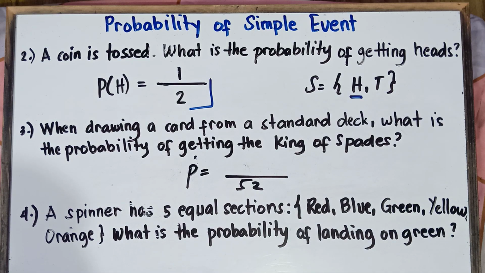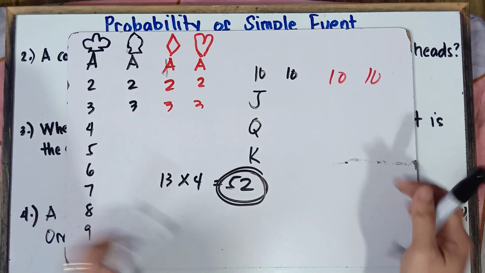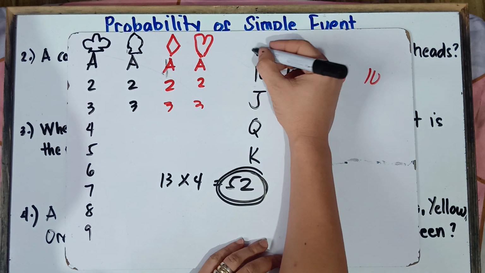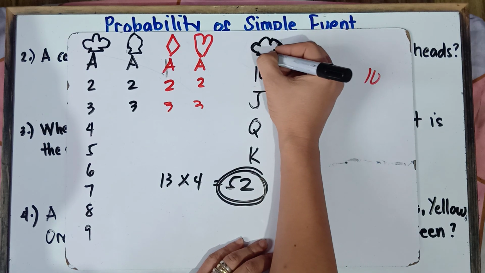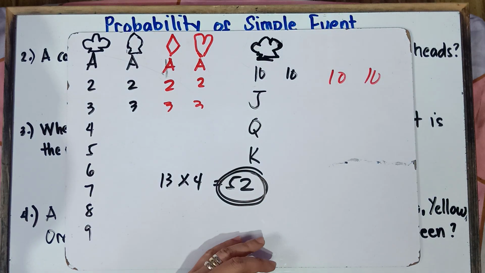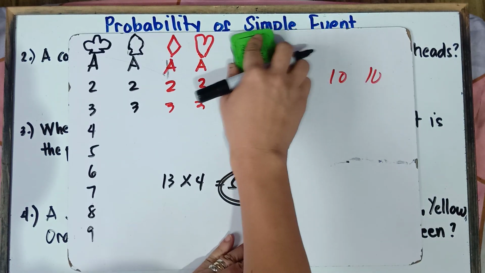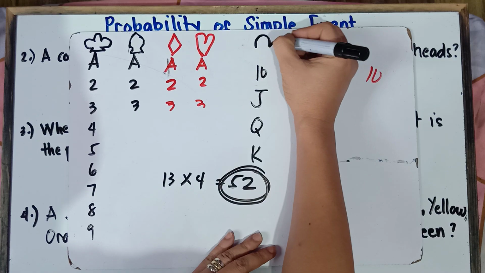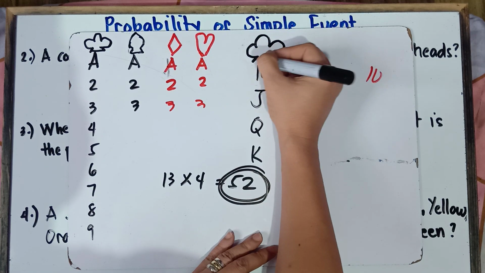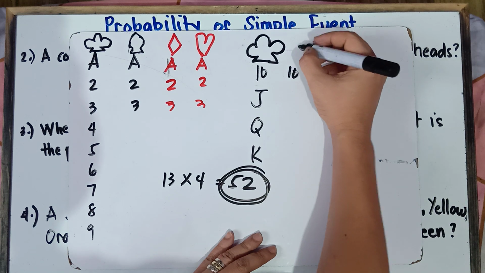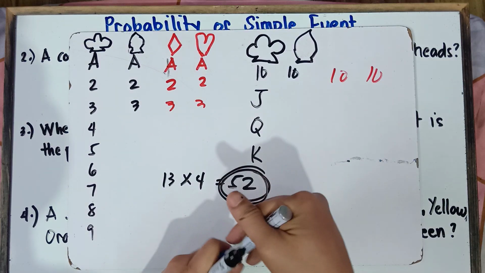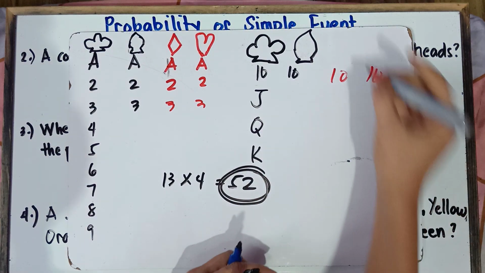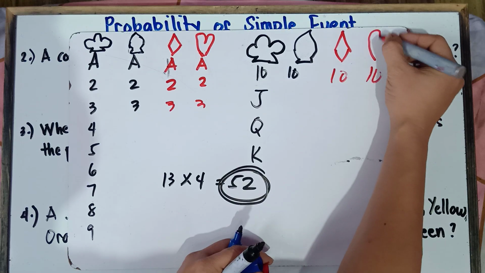Now, you want to get the king of spades. Of course, for king, you have clubs, and then we have spade, and then diamond, and then hearts.